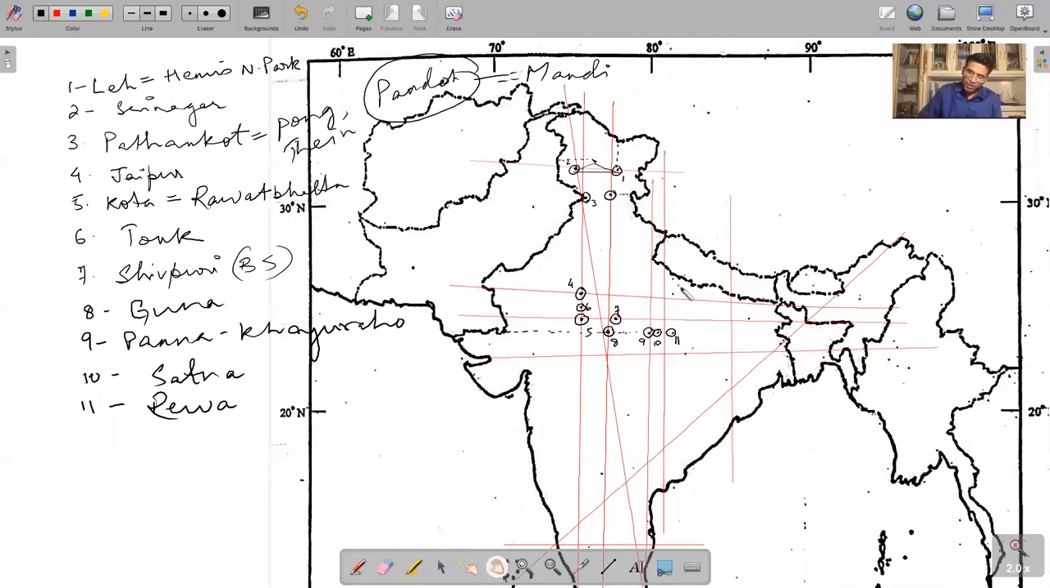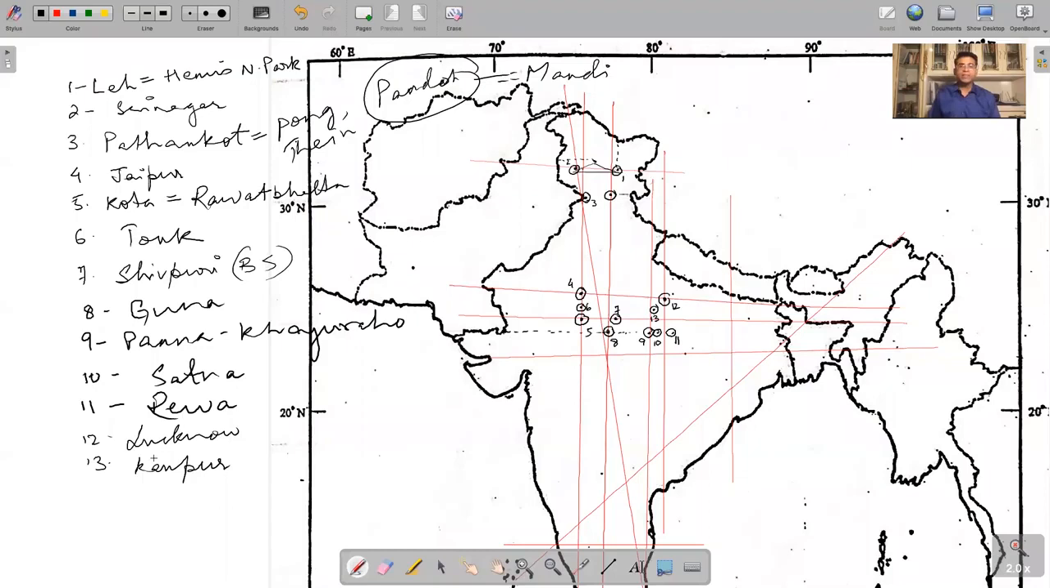Now tell me, what is this place here? Vertical Lucknow line, Jaipur line, and the intersection is Lucknow, perfect. And if you remember Kanpur, how will it be placed? A bit southwest of Lucknow, exactly. So somewhere here is Kanpur. This is 12 and this is 13. So 12 is Lucknow and 13 is Kanpur.